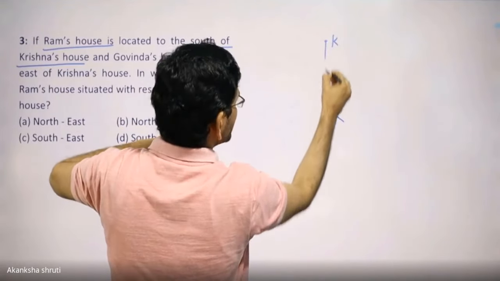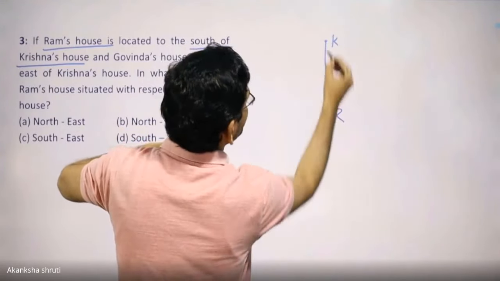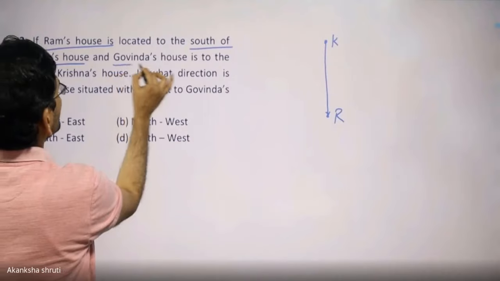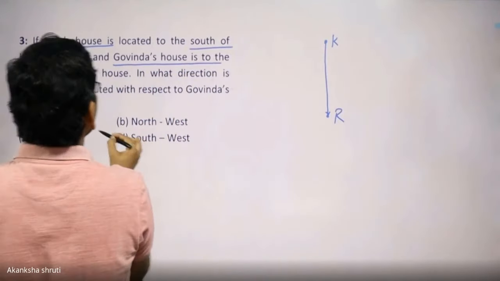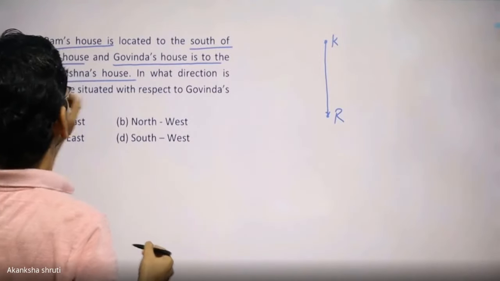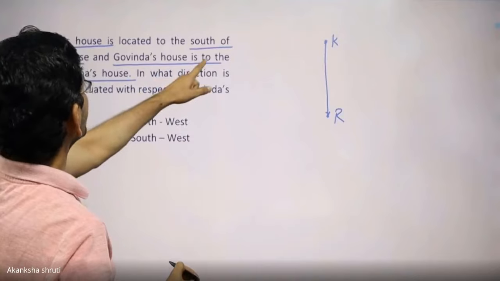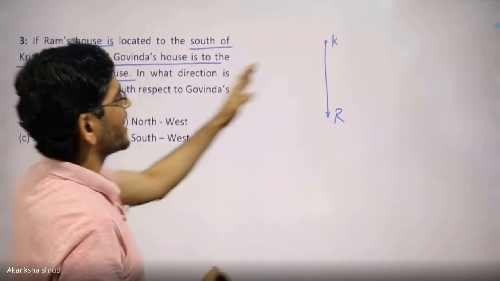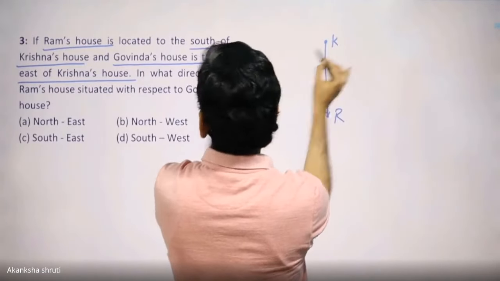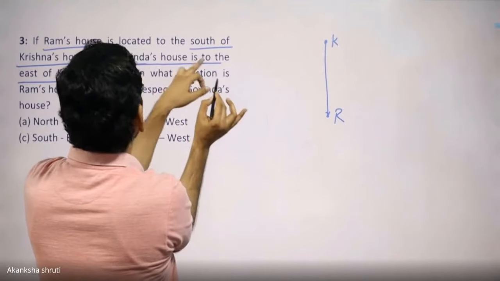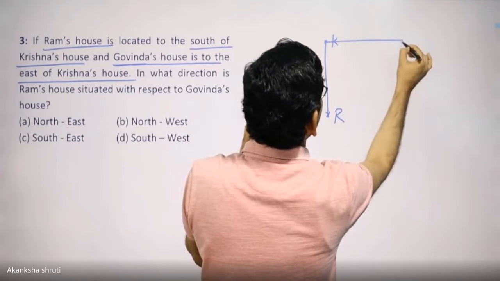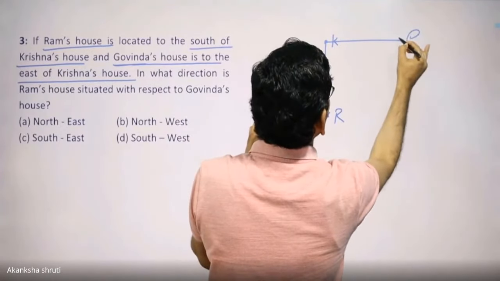यहां से हमें पता चला कि Ram is south of the Krishna's house, one thing, and Govinda's house is to the east of Krishna's house. So from this Krishna's, if you fix the frame, students, then it is for the Govinda's house is east. East means in this direction. So we need to consider the Govinda's house here. So it becomes in the east.